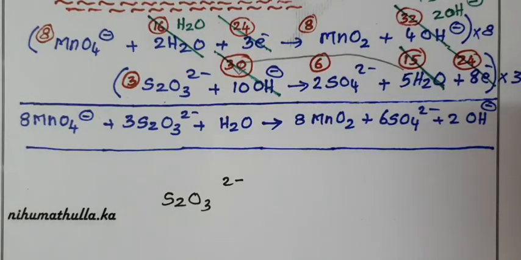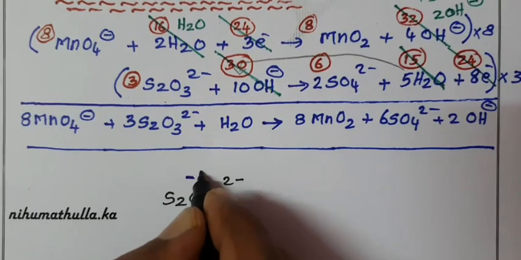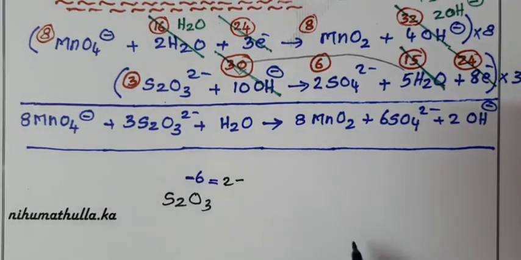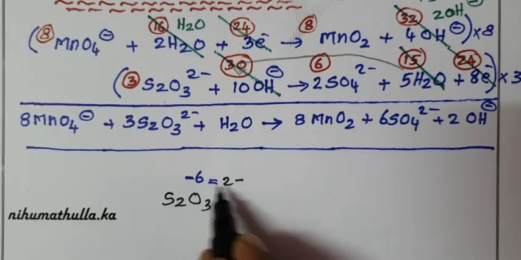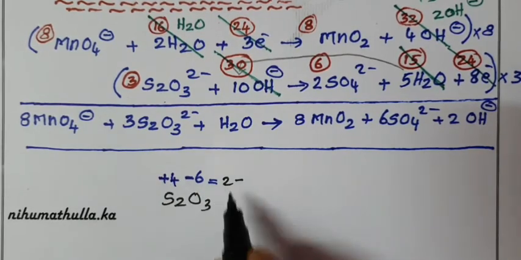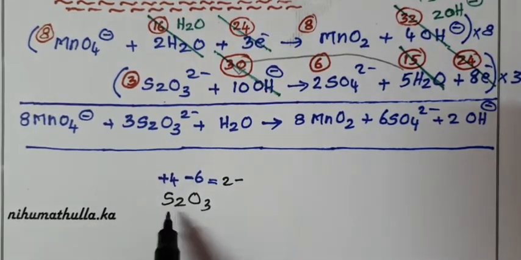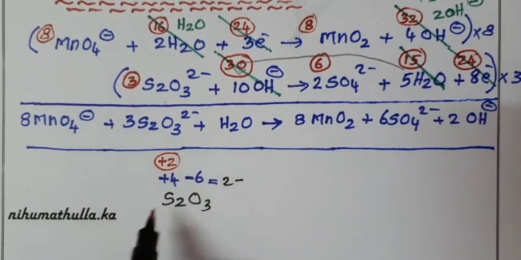Oxygen 1 oxygen oxidation state 2 minus, 3 oxygen 6 minus. So what is the number we have to put here? By adding these two, we will get minus 2. So which number? Minus 6 plus 4 gives minus 2. 2 sulfur plus 4 means, what is the oxidation state of 1 sulfur? Plus 2. For 2 sulfur, the oxidation state is plus 4. 1 sulfur plus 2.